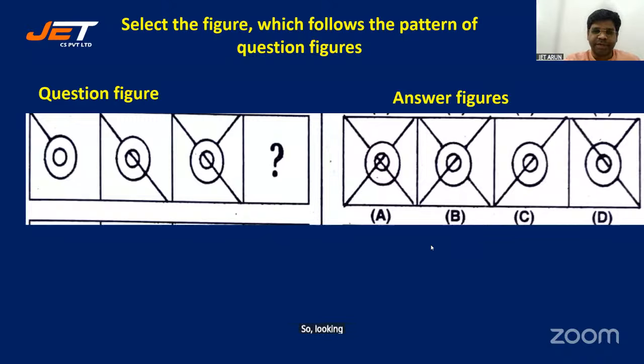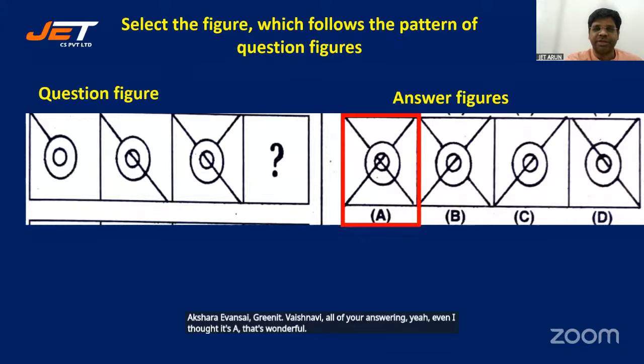So looking at this pattern, I think it's going to be A. All right. Let me just see how many of you are aligning with my answer, or if I'm right or not, because you people are always right. Oh, good. Tushar, Megatron is here. Akshara, Navdeep, Shiva Fatima, Sri Charan, Pavan, Revant Sai, Grinith, Vaishnavi, all of you are answering A. Yeah, even I thought it's A. That's wonderful.